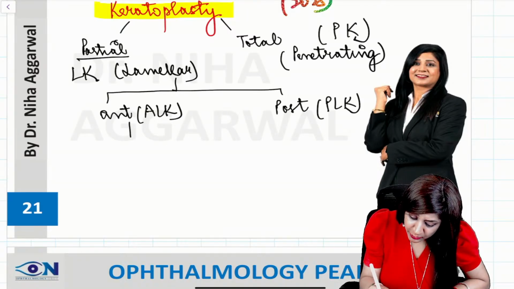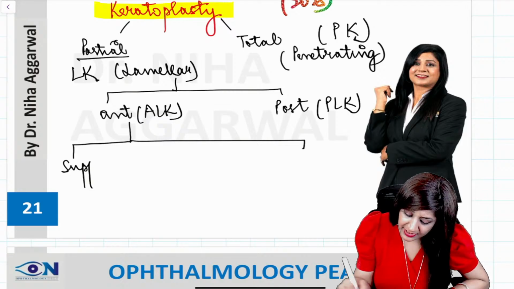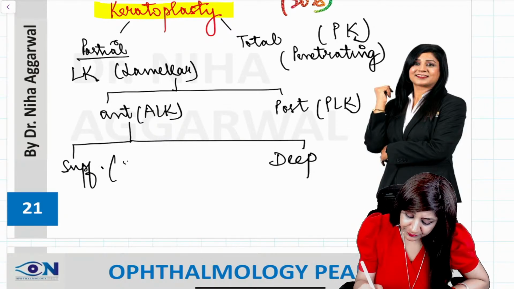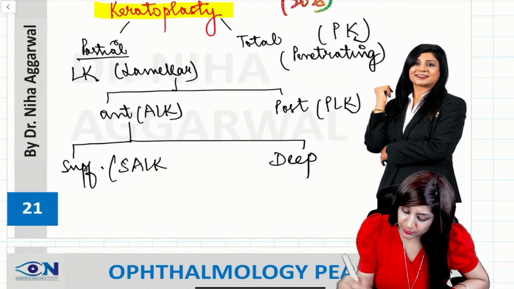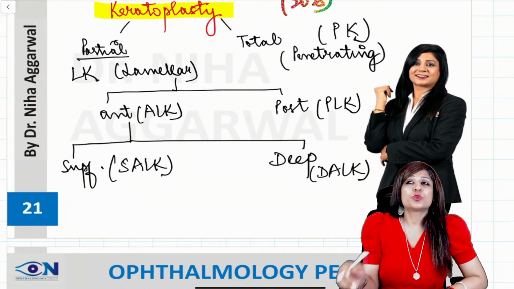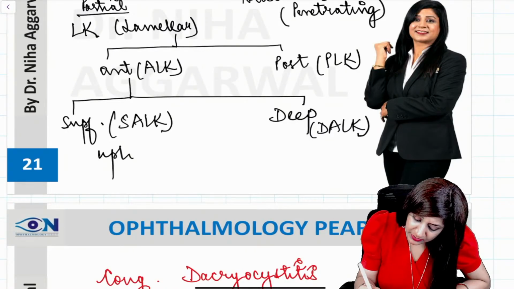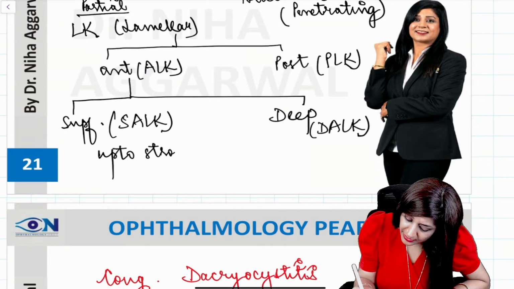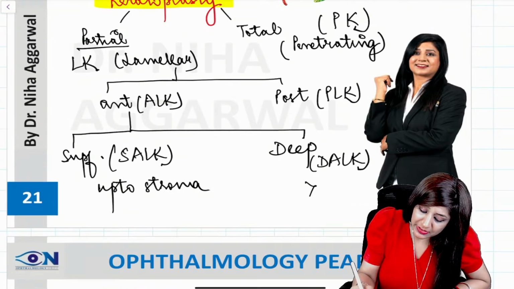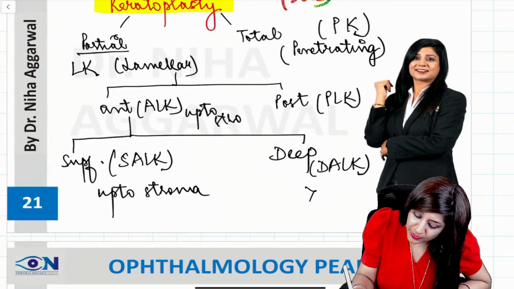Anterior lamellar keratoplasty can again be divided into superficial as well as deep. So I can have superficial anterior lamellar keratoplasty, and we can have deep anterior lamellar keratoplasty. What is superficial? Superficial is up to the stroma, and deep is more than that. Anterior lamellar is up to the stroma, and after the stroma it is deep.